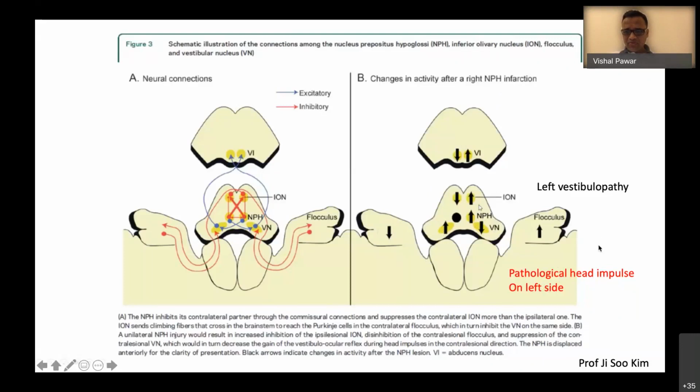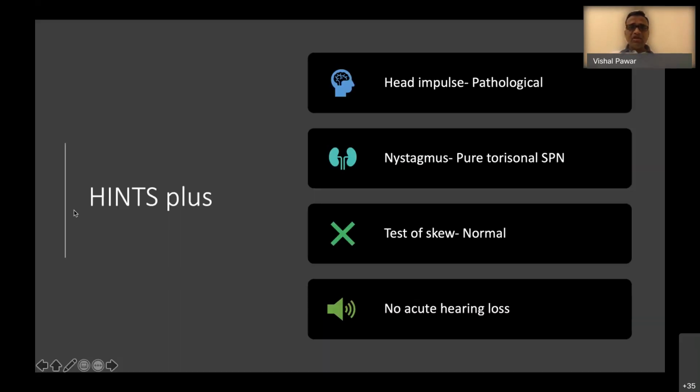Whenever there is involvement of the nucleus prepositus hypoglossi, they have demonstrated that it can be positive. Coming to the HINTS plus examination in this patient, the head impulse test, we have seen it was pathological. That doesn't mean it goes in favor of peripheral, but in this particular patient, it was a central lesion. This patient had a pure torsional variety of spontaneous nystagmus. That is typically a central sign. Test of skew in this patient, I don't have video, but it was normal, and there was no acute hearing loss. So if any one of these findings is in favor of central, that means it is central.